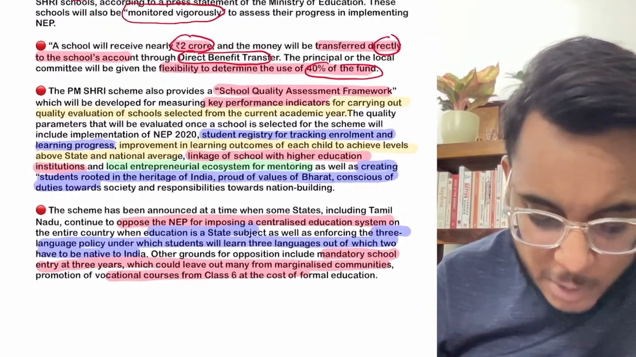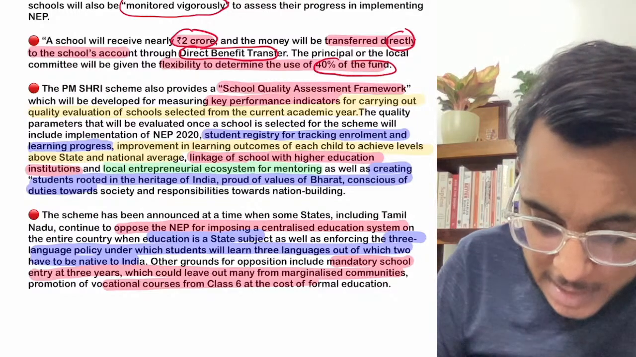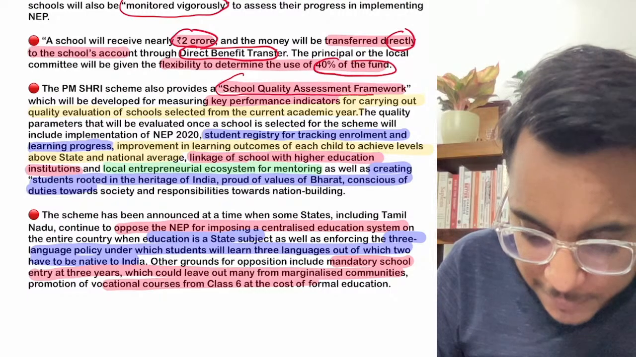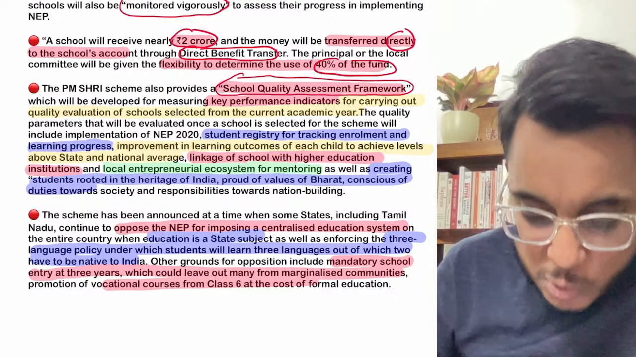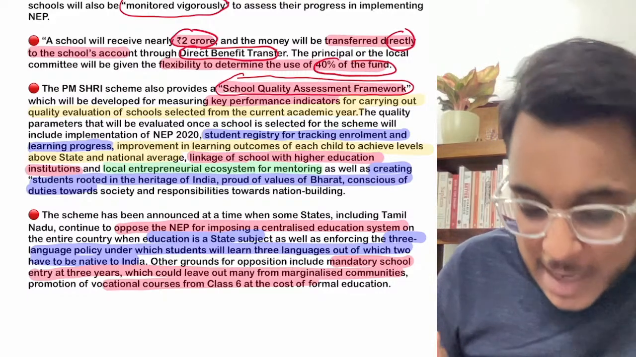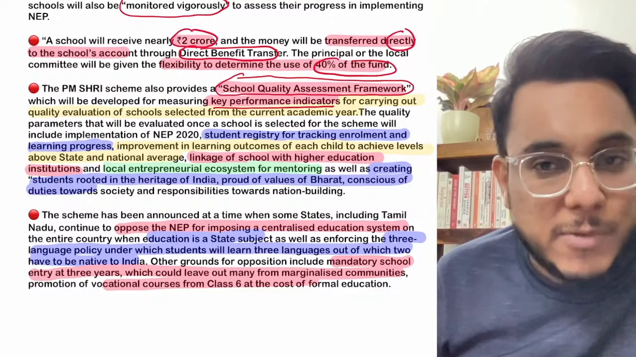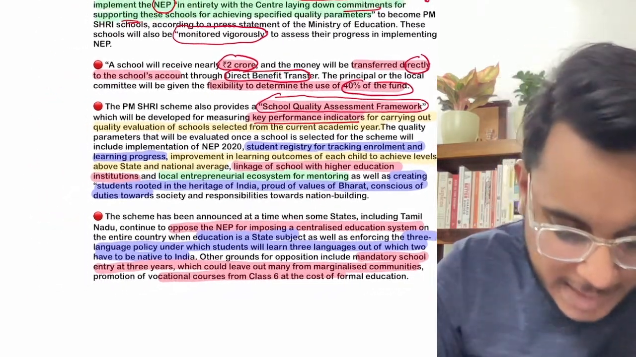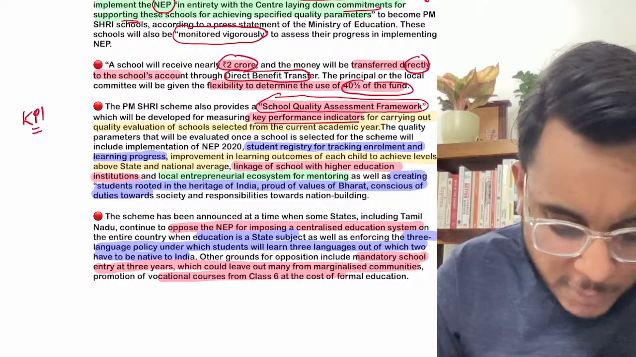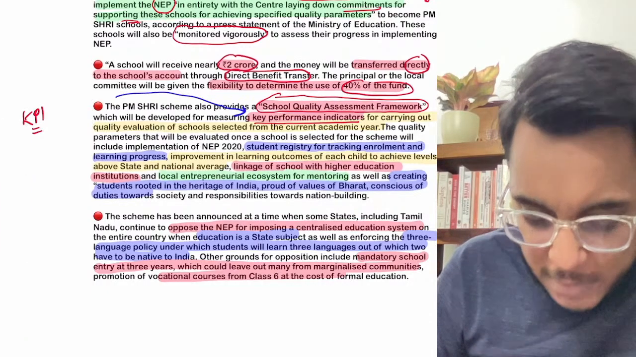Now guys, understand this, that under the PMSRI scheme, the school quality assessment framework will be prepared. School quality assessment framework will be prepared, and under this assessment framework, the key performance indicators, KPIs, will be measured. Now guys, what are the KPIs? KPIs stands for key performance indicators.